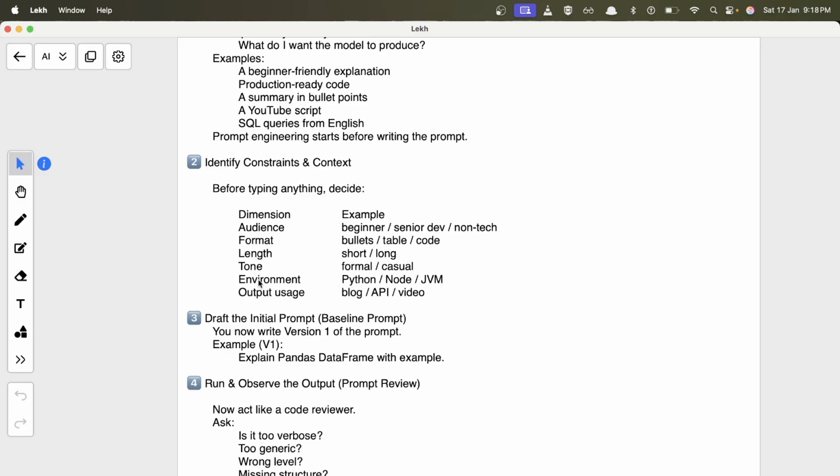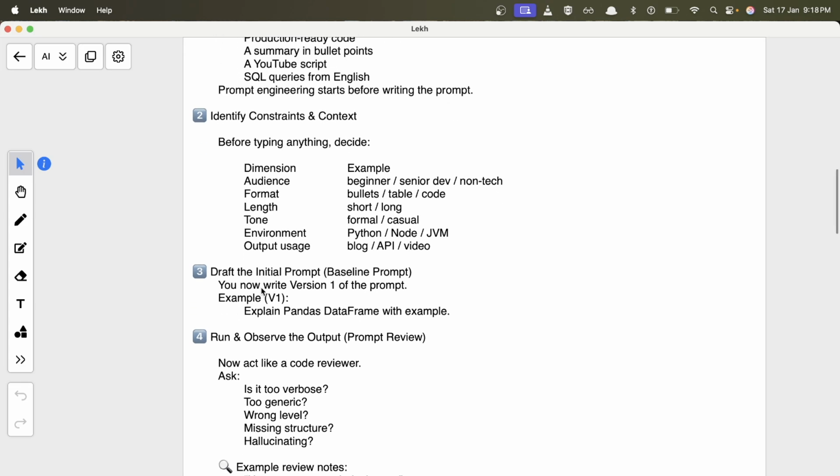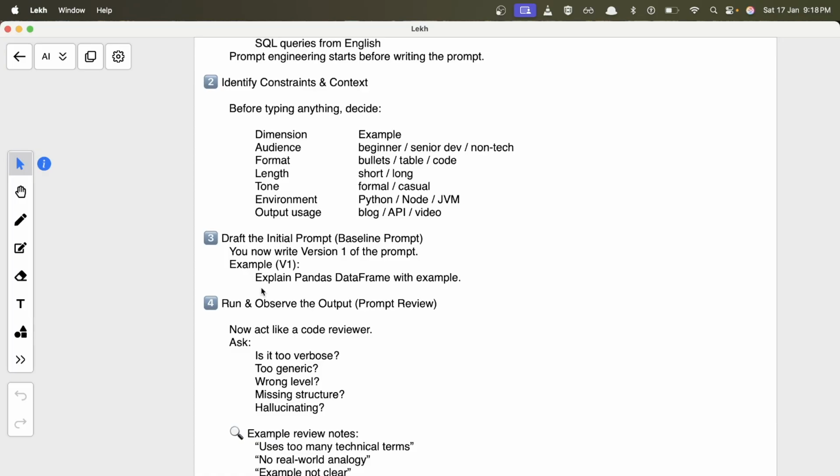What language, what should be the output, what is the use of the output, it's for a blog, it's for API, or a video. So depending on all these things, your answer will change from the model. So in your prompt, you just define all of these based on your use cases, and that's how you perform prompt engineering and make the prompts more refined.